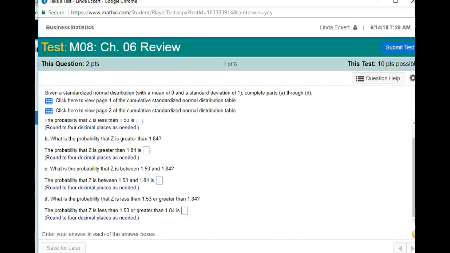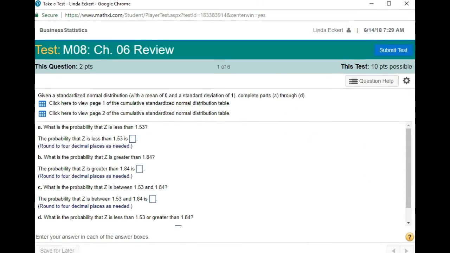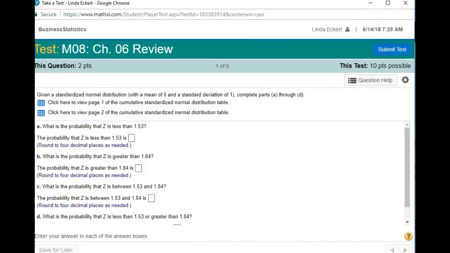And again, if you mess up on the decimals, let me know, and we'll see what we can do to get that corrected. Again, you can submit the test. I believe there are 2 chances for this, and I'm going to have to verify that, so I will make sure that we have the right answer there. So those are ways that you can use MyStatLab. Take your time. It's better than just being thrown into it. There's a lot of help here, so make sure you use that help.